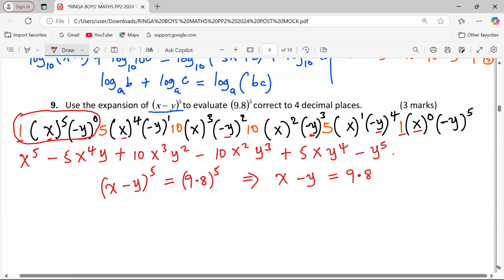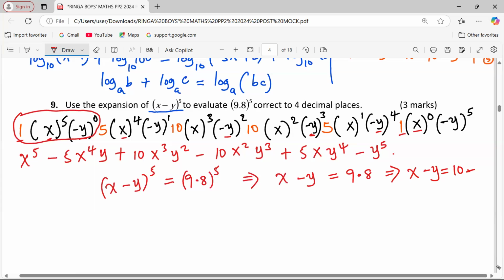Now we are going to split 9.8 into the nearest integer to 9.8, which is 10, such that x minus y becomes 10. We must subtract something from 10 for us to get 9.8.